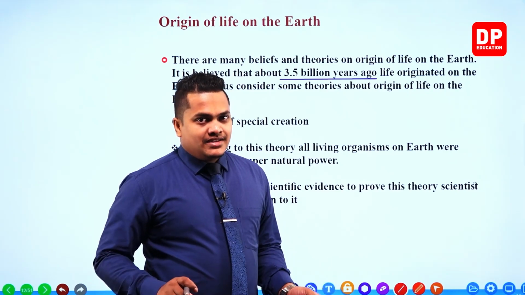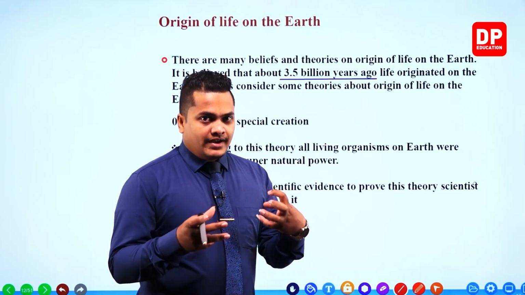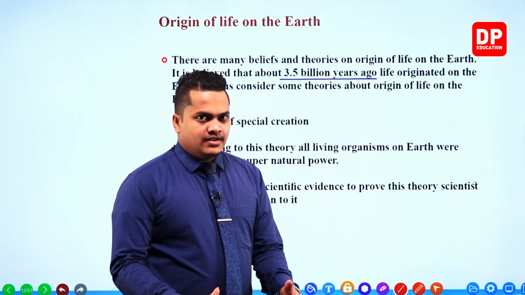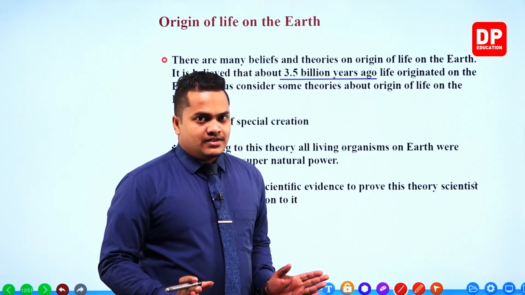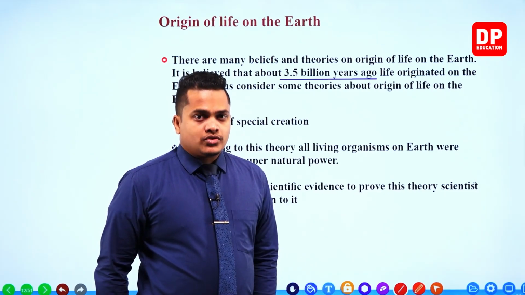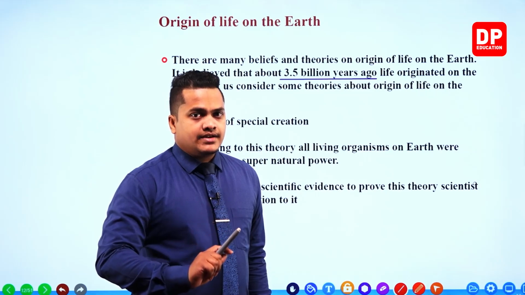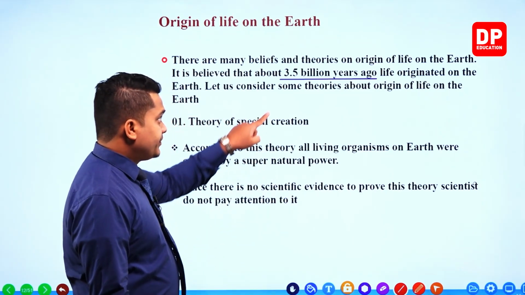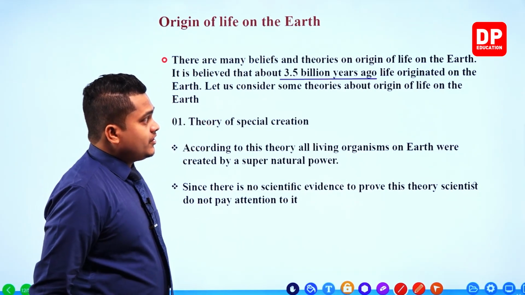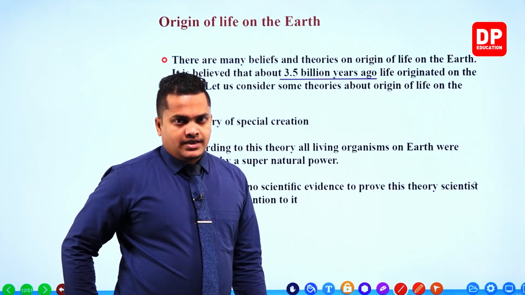Within that 1 billion years, my dear children, all the factors necessary for the creation of life were getting collected in small amounts. After that, about 3.5 billion years ago, what happened? The first life forms on the earth originated. So we'll be mainly focusing on the theories related to the creation of life, my dear children. Let us consider some theories about the origin of life. Let's study what the theories related to the origin of life on the earth are.